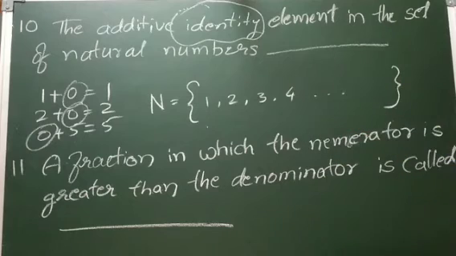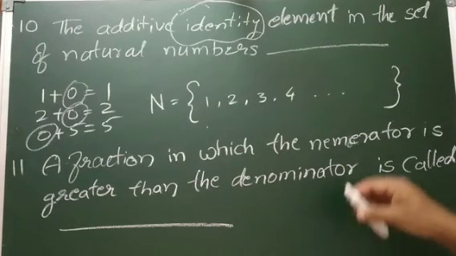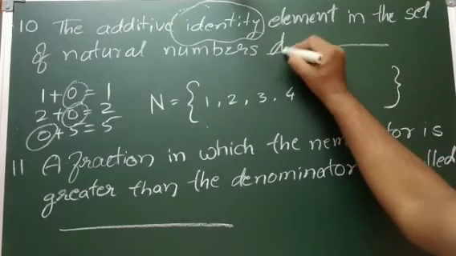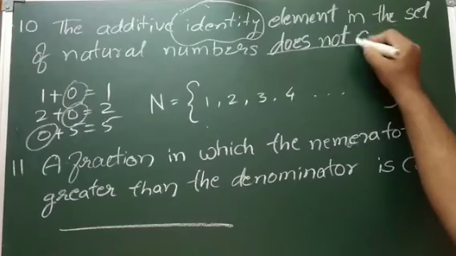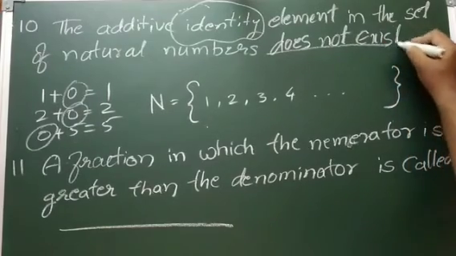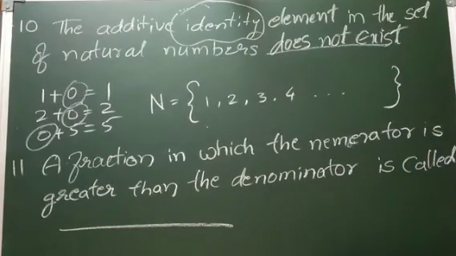So for this statement, what do we want to write? The additive identity element in the set of natural numbers does not exist, because 0 is not there. So that's why we want to write that it does not exist.